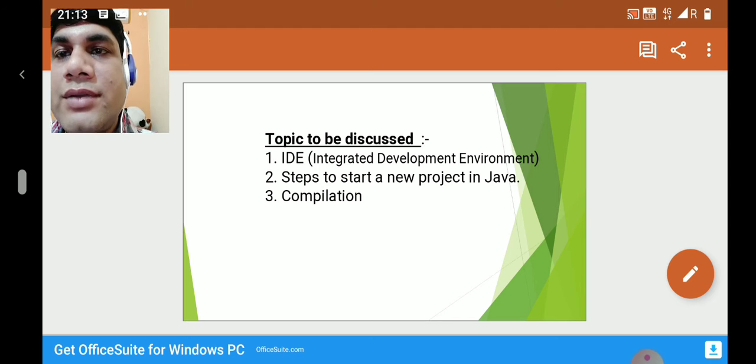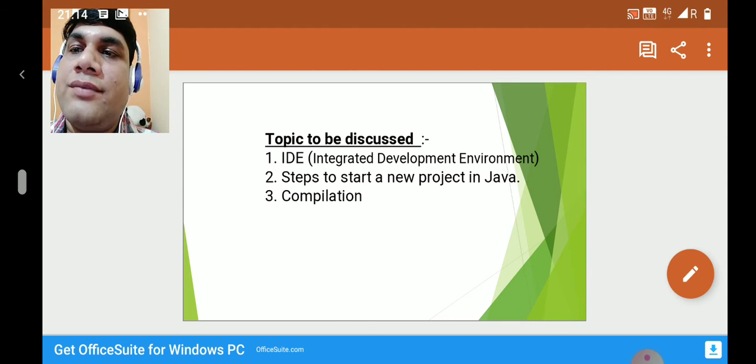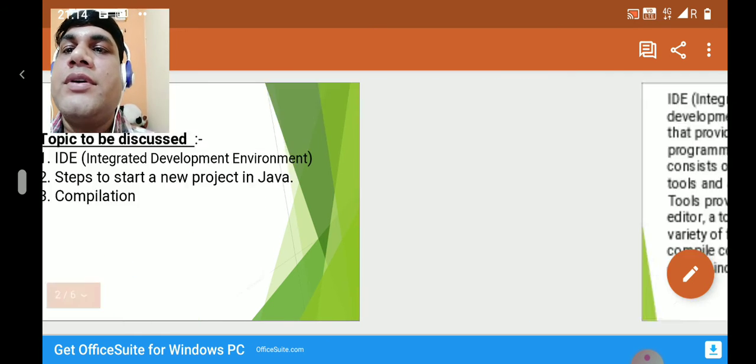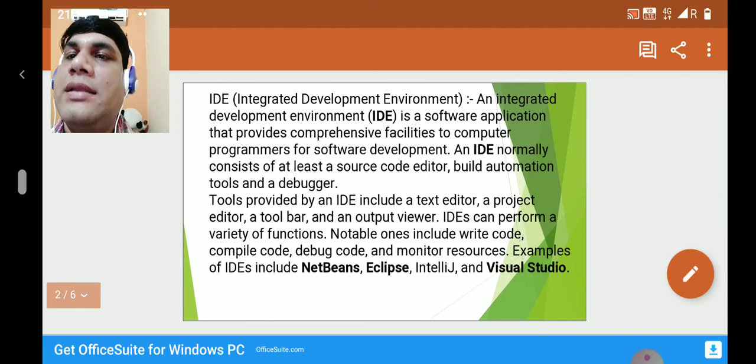Many things we have also discussed, and now we will discuss the new topics. The topic that we have to discuss first is IDE. IDE stands for Integrated Development Environment. The second topic is steps to start a new project in Java. The third topic is compilation. Now let's start with the first topic, that is the IDE.